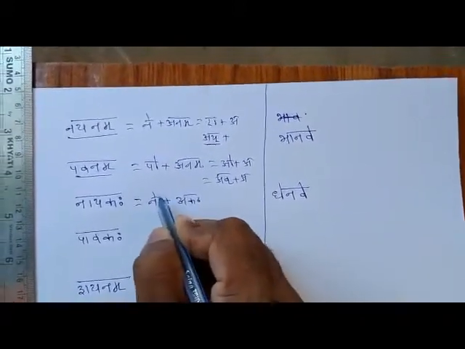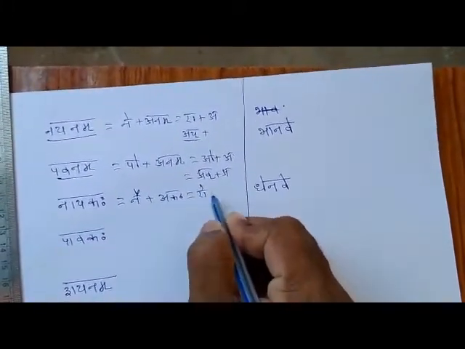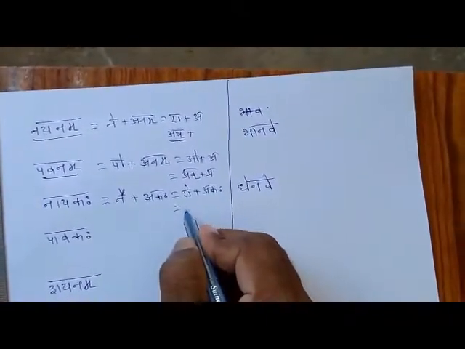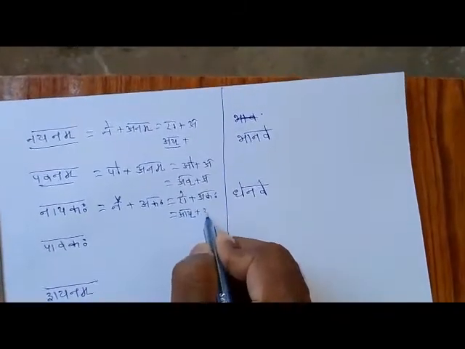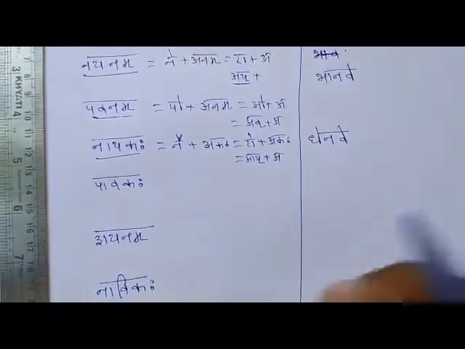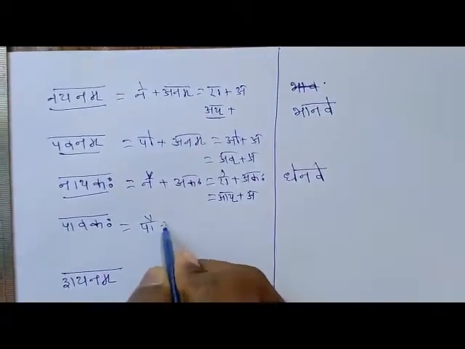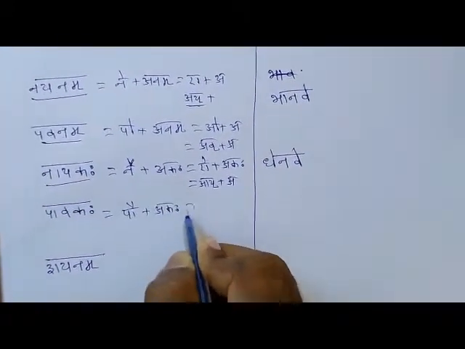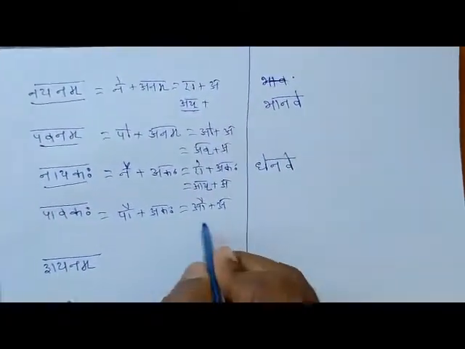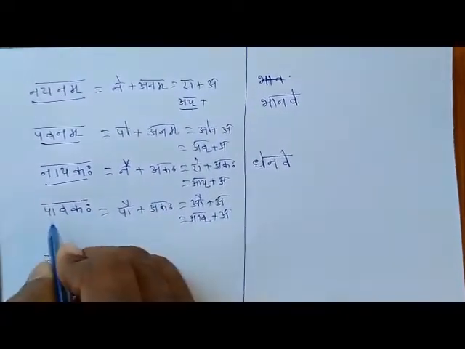Nai plus Akaha. Here Ai has taken place. The second word is Akaha. Ay plus A. Nayakaha. Pavakaha. Pau plus Akaha. Here the last letter is Au, the first letter is A. So instead of Au, Av will take place. So Pavakaha.